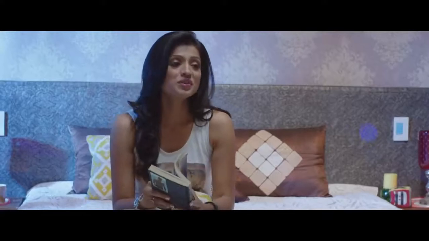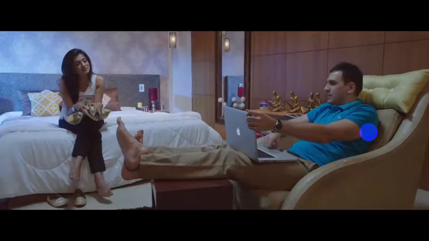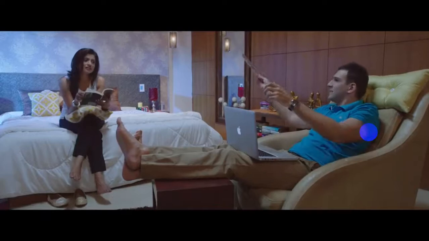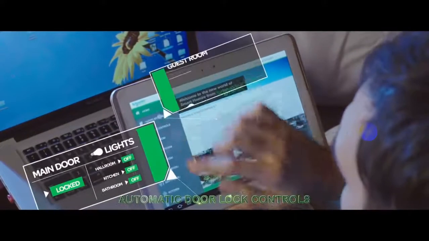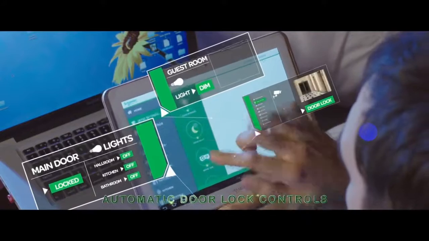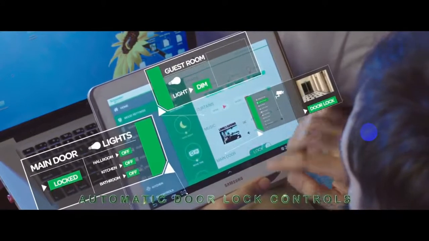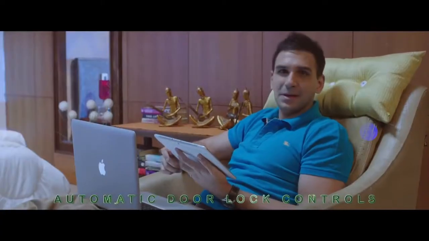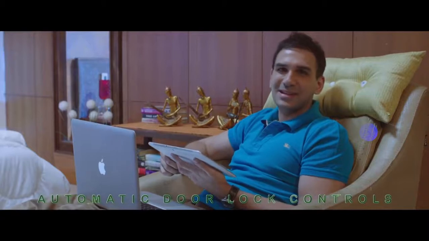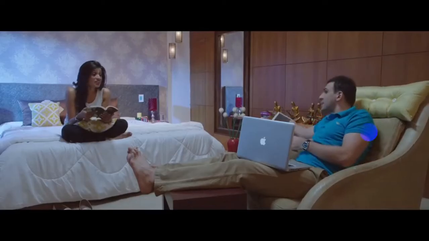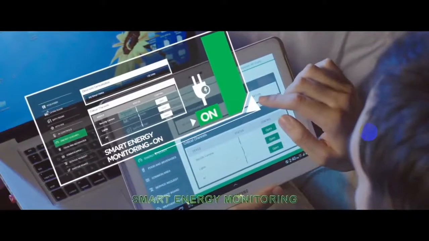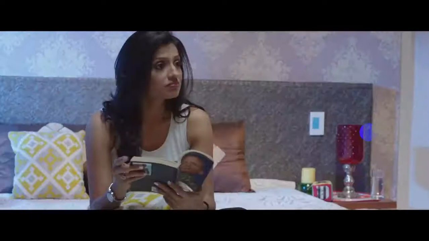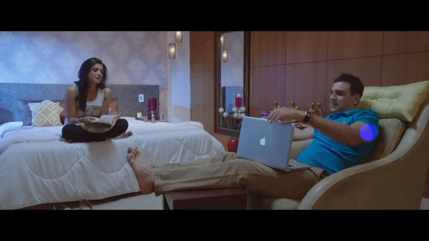Darling, could you check on the main door, please? Just one tap to ensure safety and a peaceful night of sleep. What about the electricity usage? Did you check on that? 122. Not bad. Great. Come on.